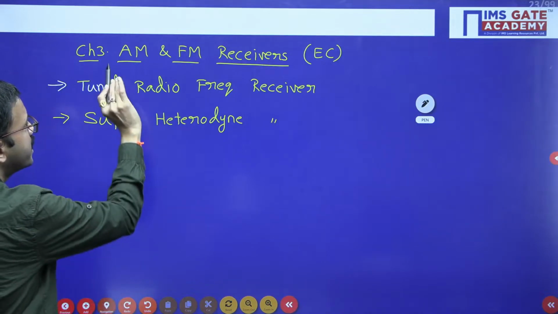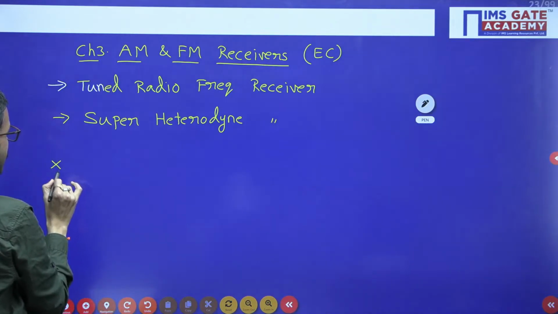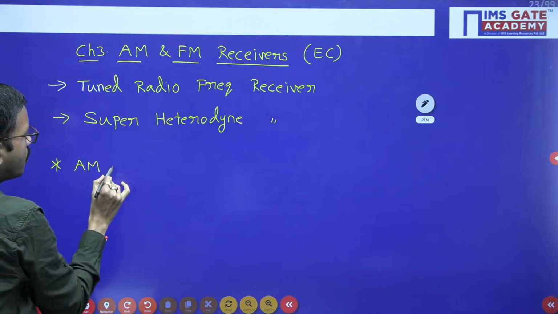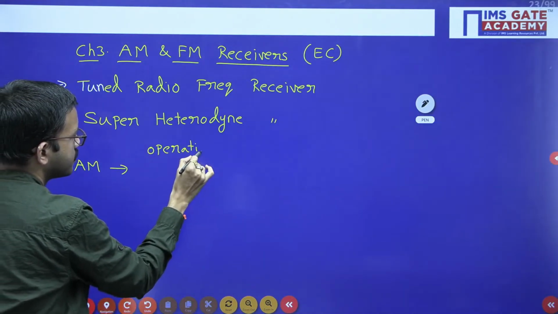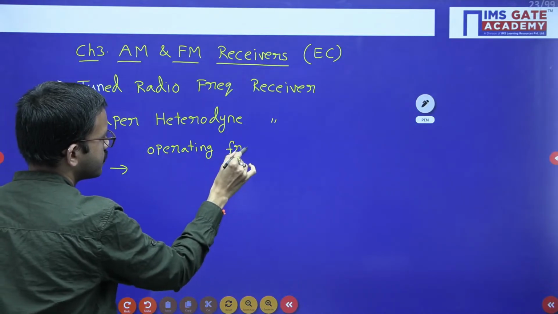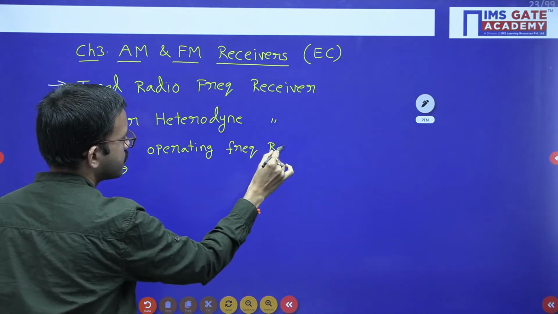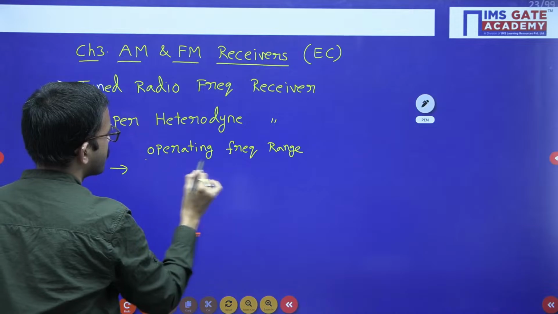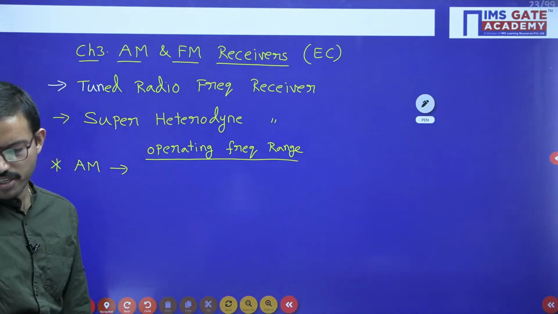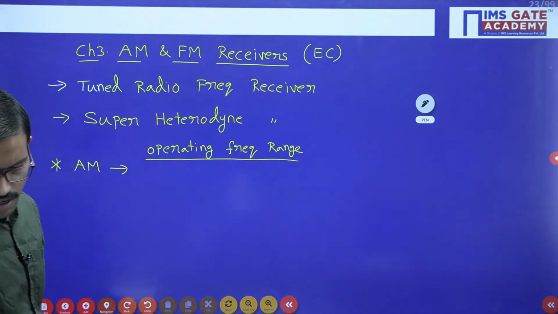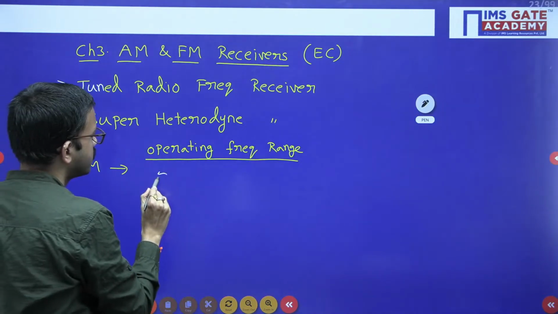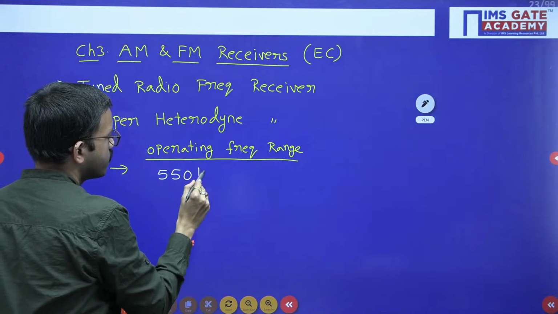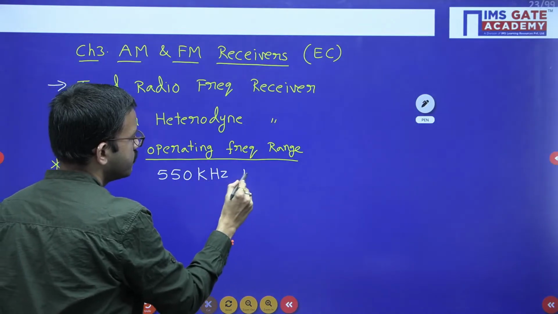Regarding AM, the operating frequency range is 550 kHz to 1650 kHz.